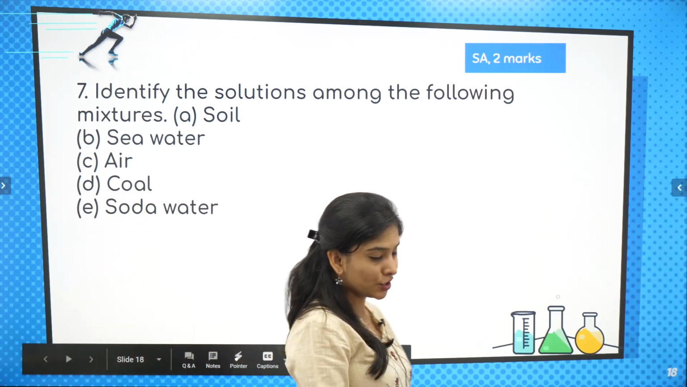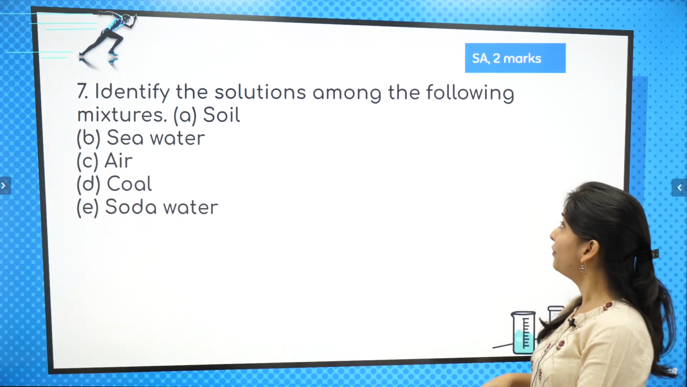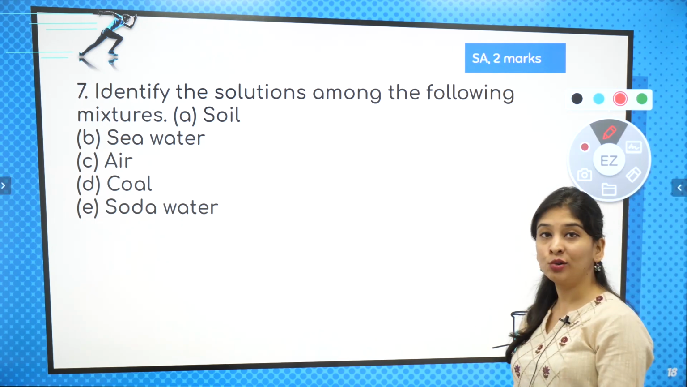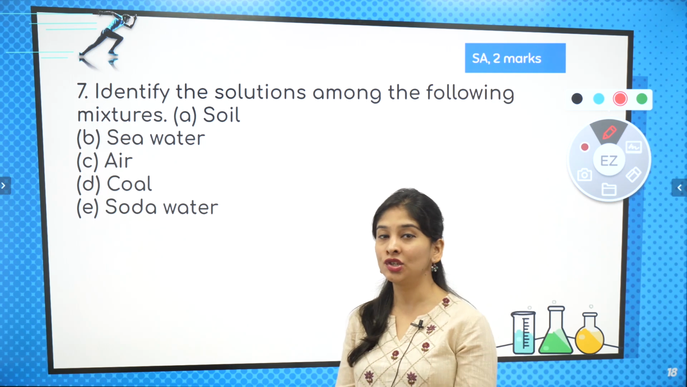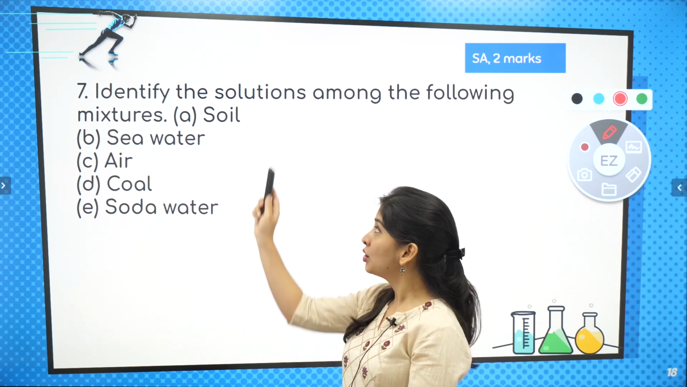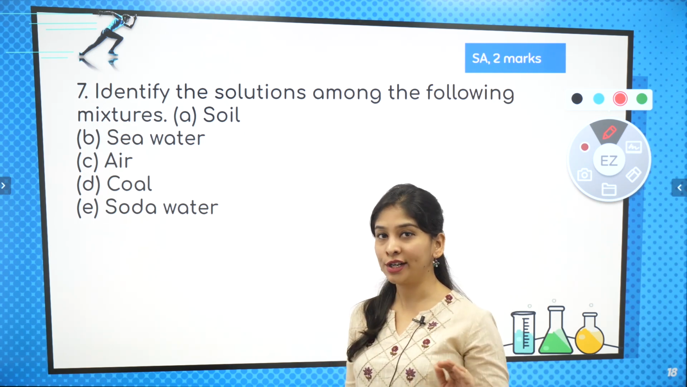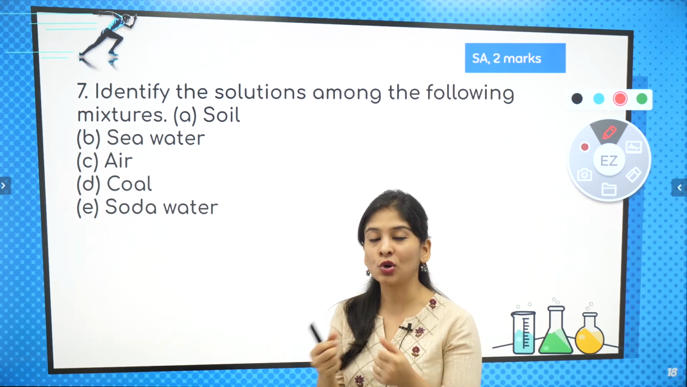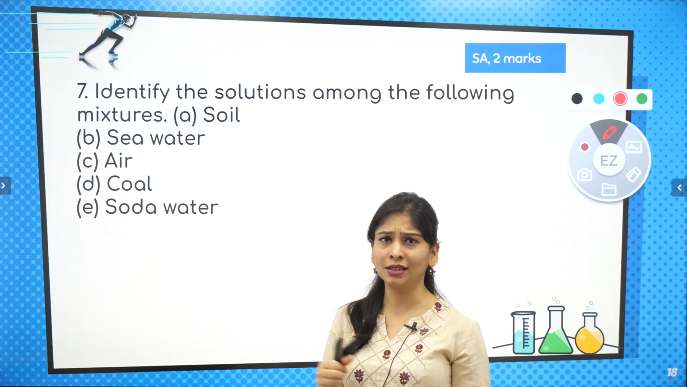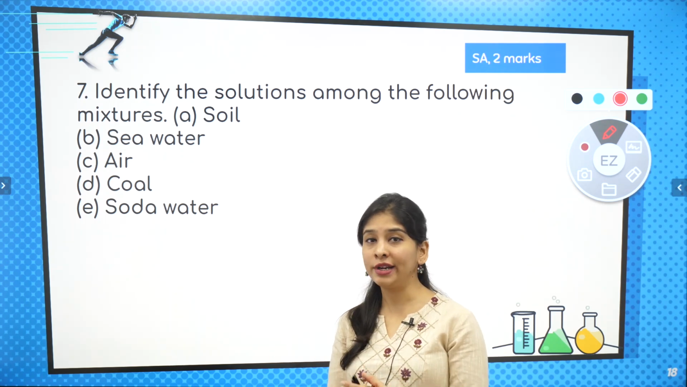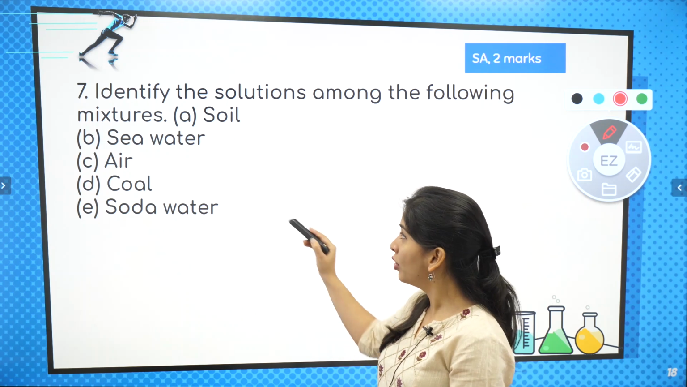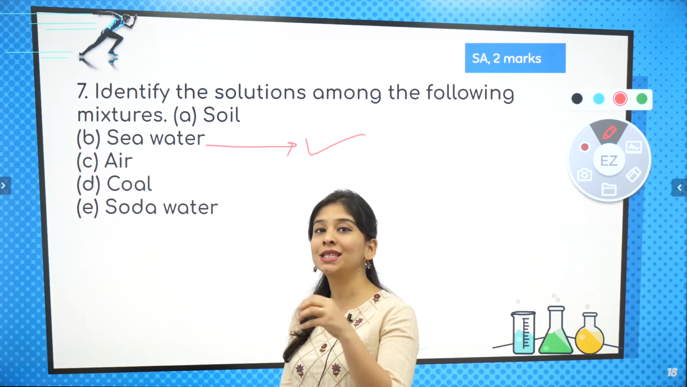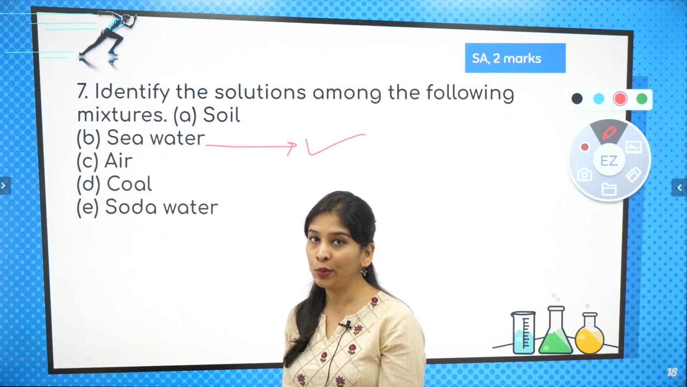अच्छा, very good question. Let's see. Identify the solution among the following mixture. So बच्चा लोग, what is solution? We know that homogeneous mixture, same phase throughout. So if I talk about soil, soil is not at all homogeneous, right? Soil can have different type of soil. Apart from that, some grass particle, insect particle, some biodegradable waste. So that's not homogeneous. If I talk about seawater, definitely salt which is mixed in water definitely will give you homogeneous mixture.